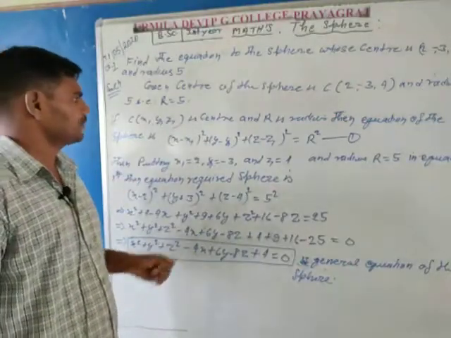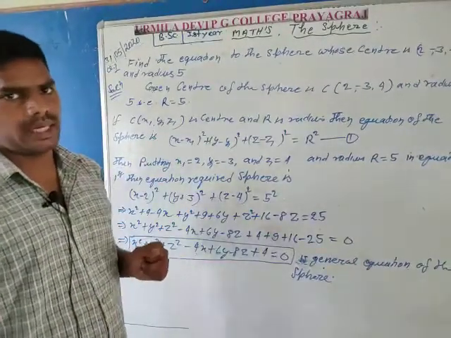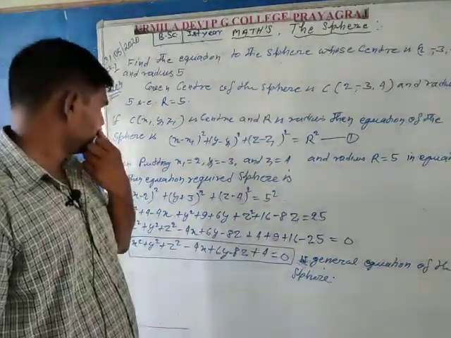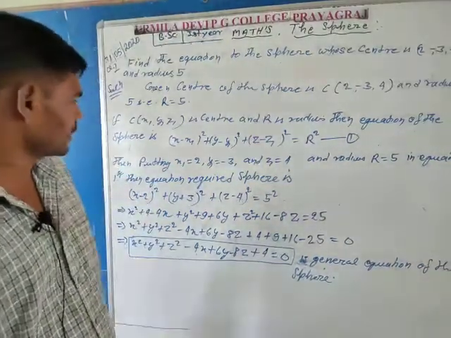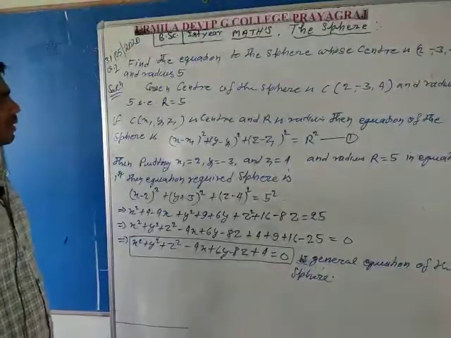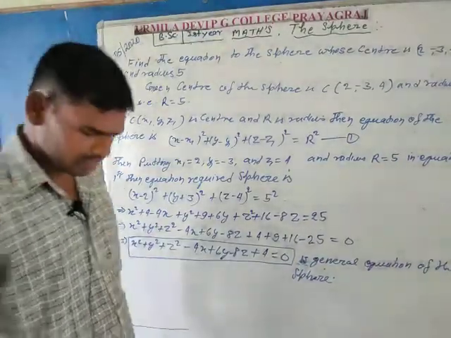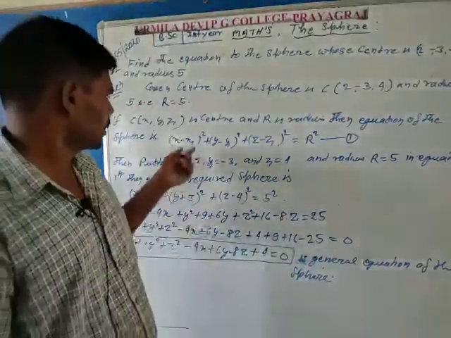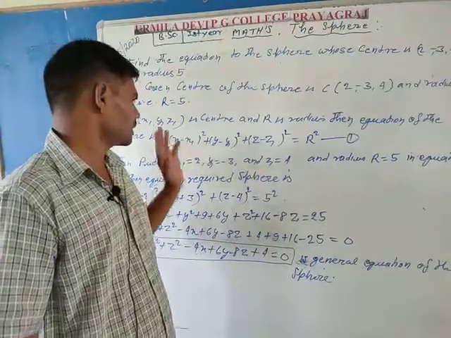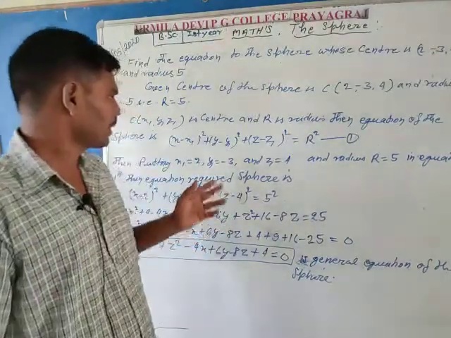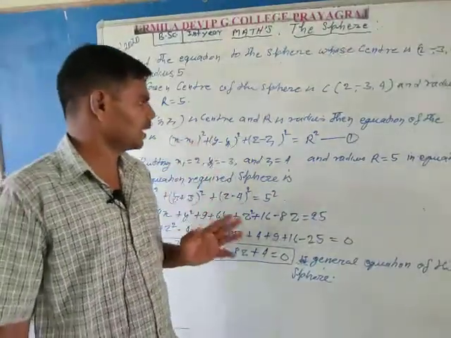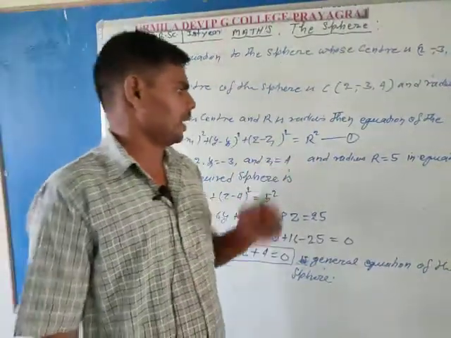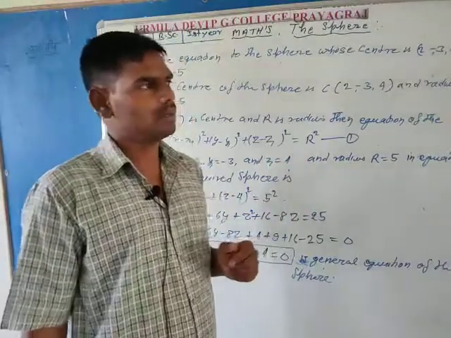Then you know that if the center coordinates of any sphere are x1, y1, z1 and the radius is capital R, then the equation, which was learned in the previous article, of the sphere is x minus x1 whole square plus y minus y1 whole square plus z minus z1 whole square is equal to R square. It is denoted as equation first.